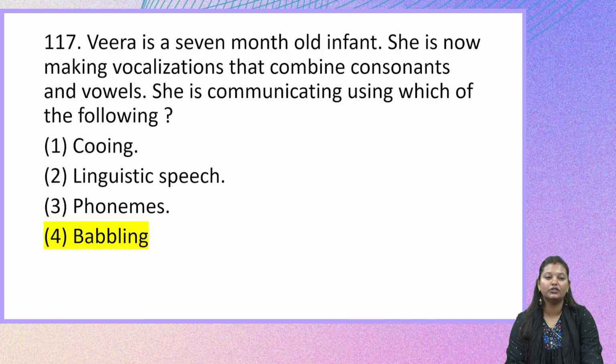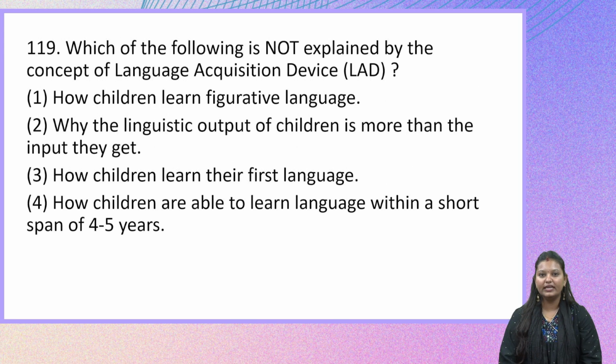Let us move on to the next question. So the next question is, which of the following is not explained by the concept of language acquisition device? So let us look at the options. How children learn figurative language, why the linguistic output of children is more than the input they get, option 3, how children learn their first language, and option 4, how children are able to learn language within a short span of 4 to 5 years. So the language acquisition device, it is one of the things that we have discussed when it comes to language acquisition.